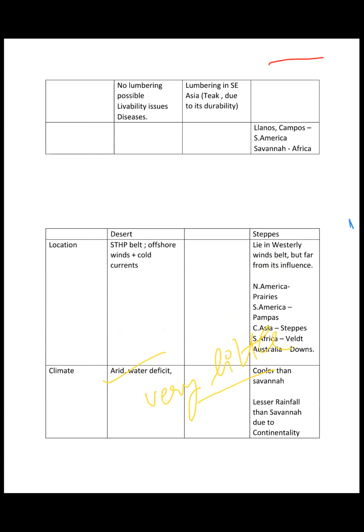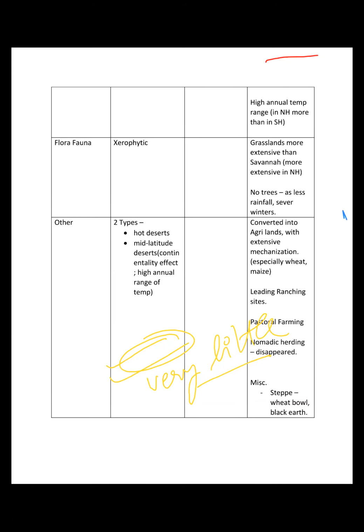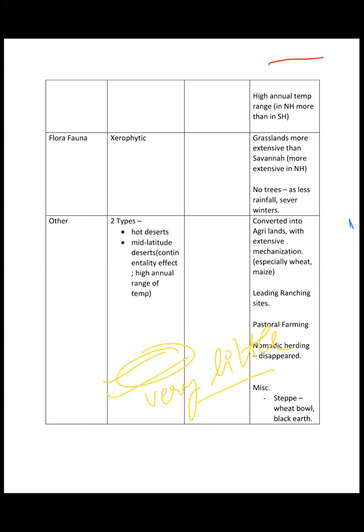And facing water deficit, right? The climate is basically hot, dry, and water deficit, right? Flora and fauna are xerophytic. Xerophytic means, number one, small shrubs and scrubland type of vegetation.